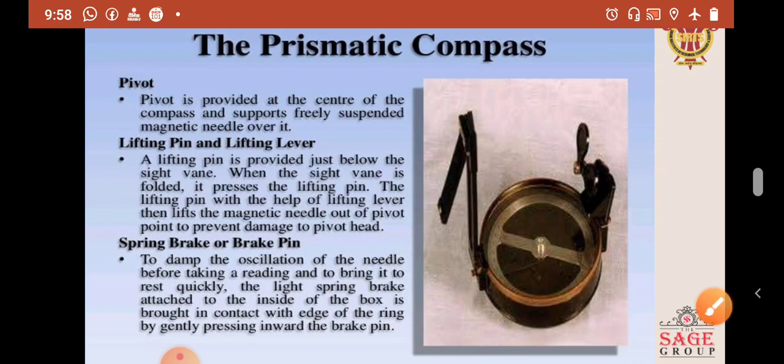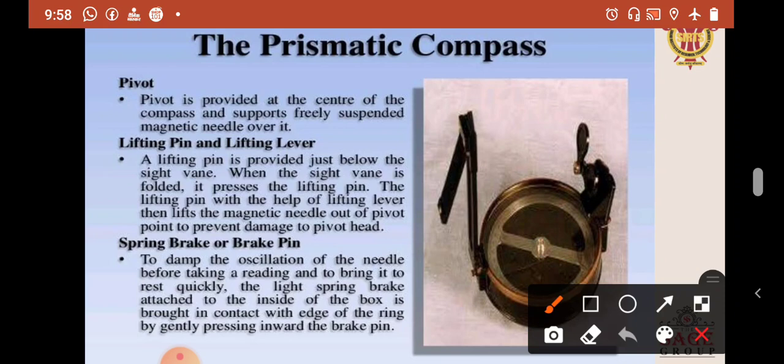Lifting pin and lifting lever. A lifting pin is provided just below the sight vane. When the sight vane is folded, it presses the lifting pin. The lifting pin, with the help of the lifting lever, then lifts the magnetic needle out of the pivot point to prevent damage to the pivot head. The lifting pin is here.